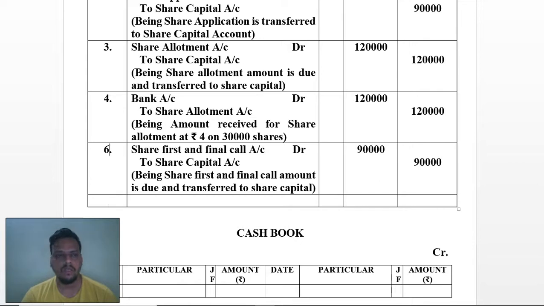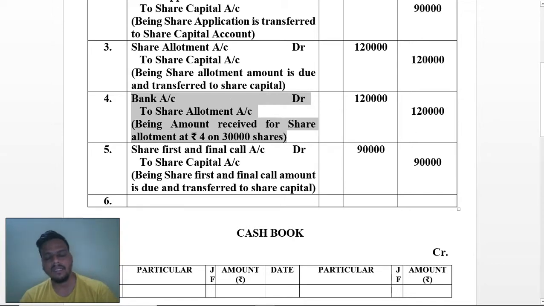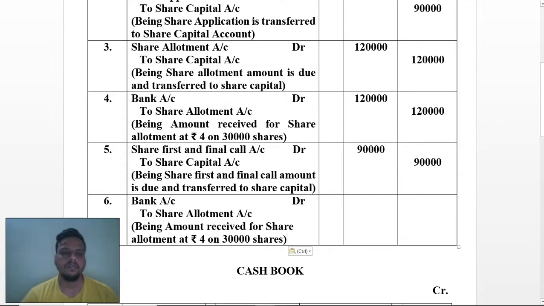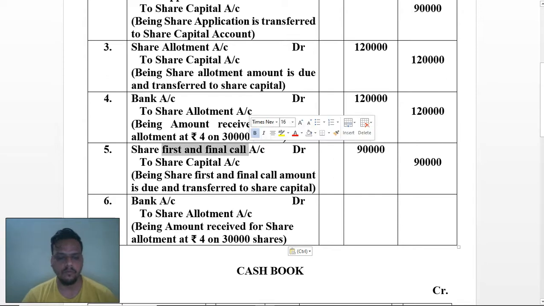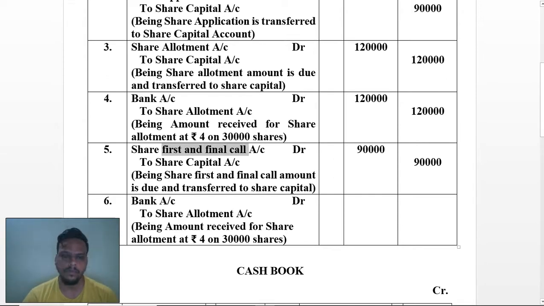Now we are into the sixth entry. The sixth entry will be amount received. So again I am copying the content from here, but entry will be different from this. Entry will be bank account debit to share first and final call.